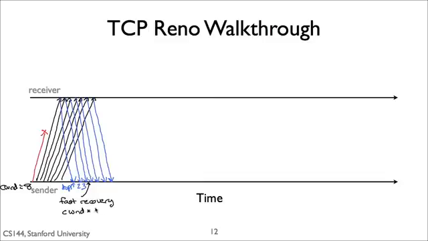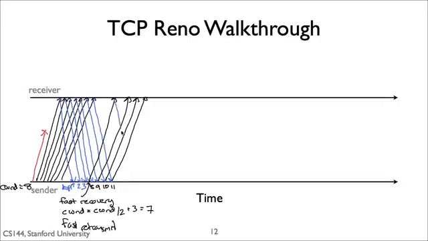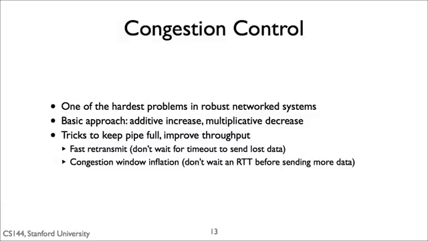The next 3 acknowledgements will increase it to 9, 10, then 11 MSS, such that the sender can send 3 new segments. At around this time, the sender will receive an acknowledgement for the retransmission, whose ACK number moves the send window up to include all of the segments that triggered the duplicate acknowledgements. At this point, TCP Reno deflates its congestion window to the correct value, half of its old value. This allows TCP Reno to send 1 new segment, at which point it will wait for acknowledgements from the segments sent during fast recovery.